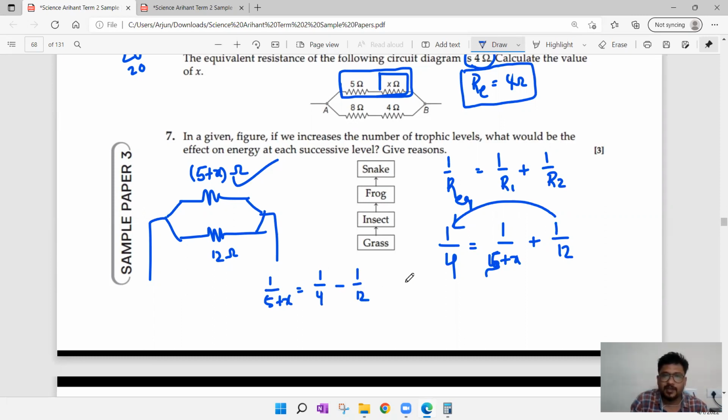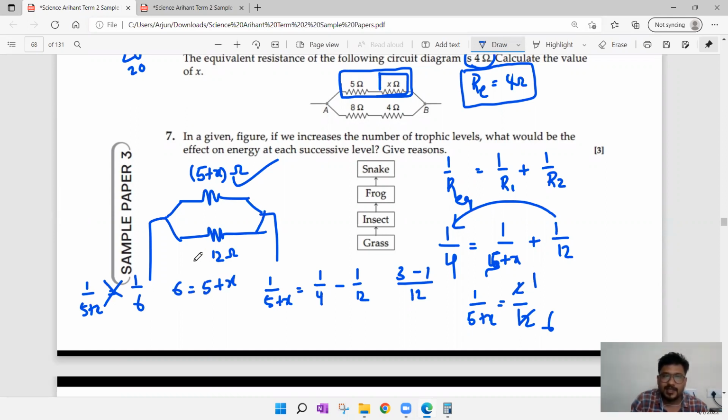So if you take LCM for 4 and 12, LCM is 12. 4 threes are 12, minus 12 ones are 12. So 1 by 5 plus x is equal to 3 minus 1, 2 by 12, 2 sixes are 12. So what we got, 1 by 5 plus x is equal to 1 by 6. Cross multiplication if you do, 6 into 1, 6 is equal to 5 plus x.